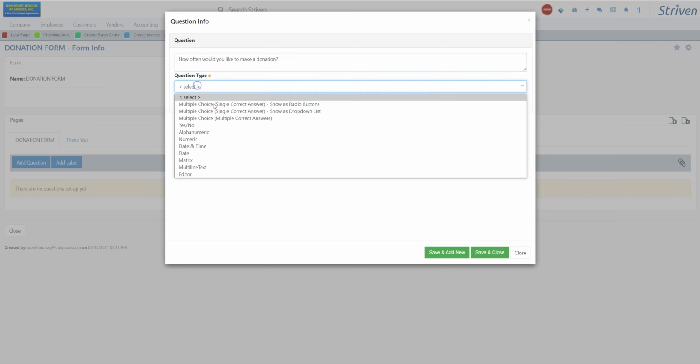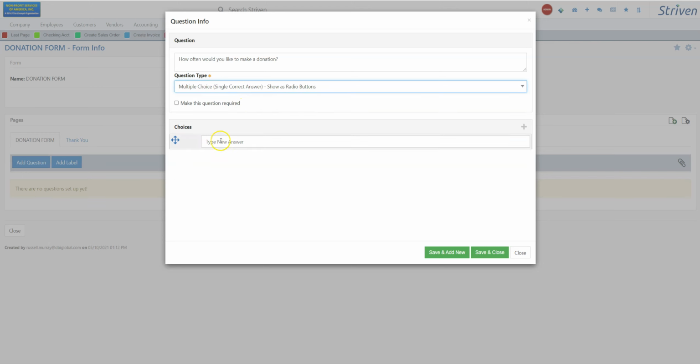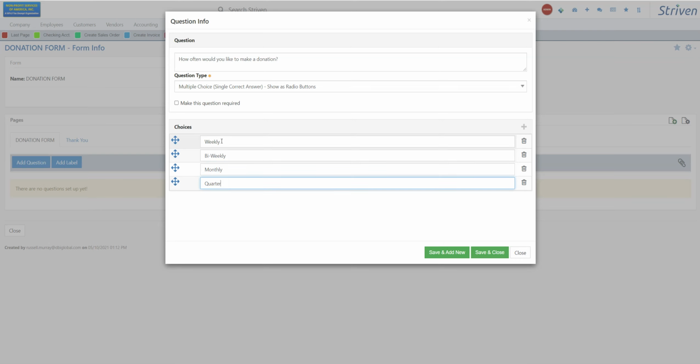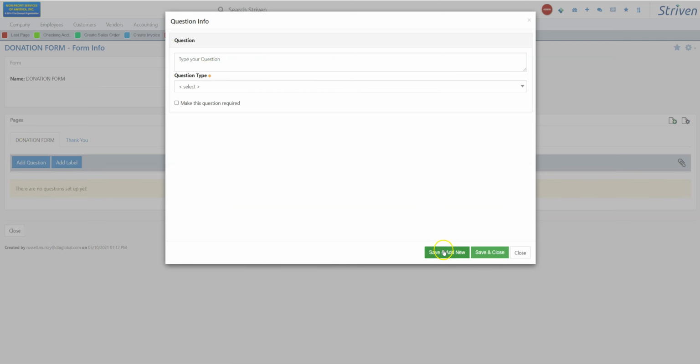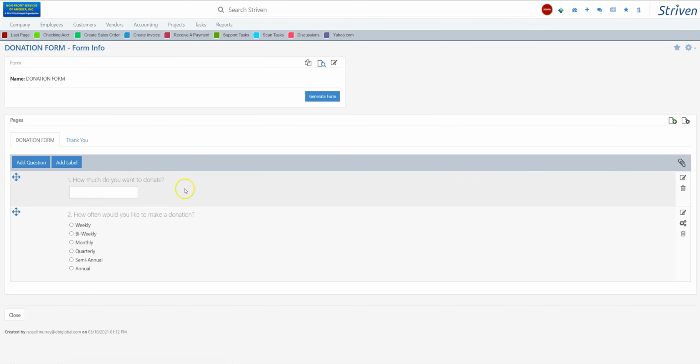So this is where you could have something already set up where you have multiple choice with radio buttons. So for instance, you could say weekly or bi-weekly. And you can see how fast this is. I'm setting this up on the fly right now. Monthly, you could do a quarterly, we could do a semi-annual, we could do an annual. So all these things would go in, and that becomes part of your form. Oops. Get rid of that one there. So when the form generates, you're going to have how much you want to donate, how often, and then all this information will come in.